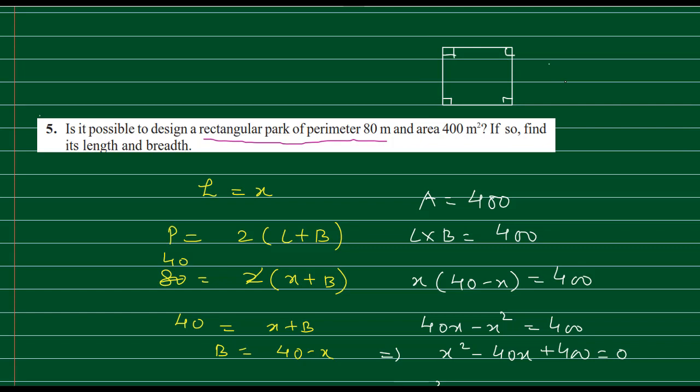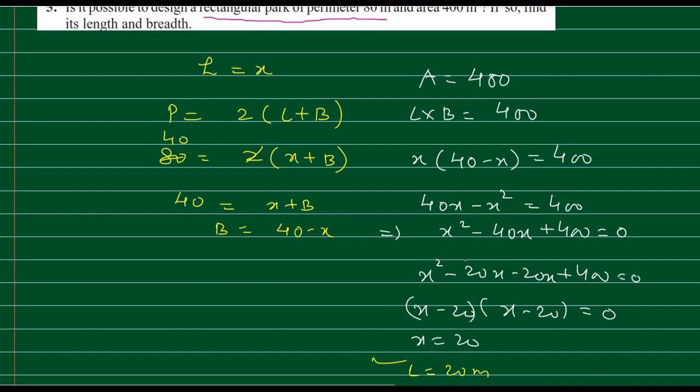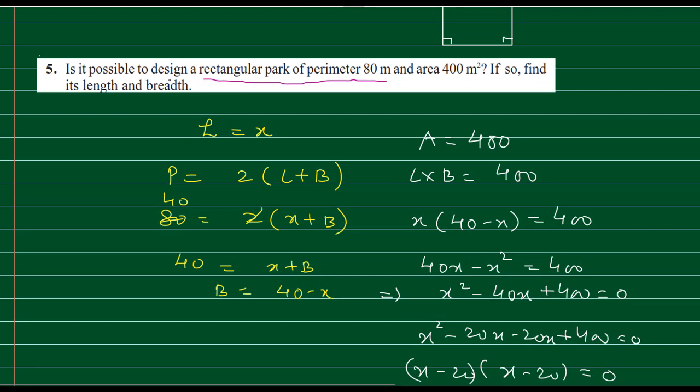What is a rectangle? A rectangle is a parallelogram in which one angle is 90 degrees. This square is also a parallelogram in which one angle, in fact all the angles, are 90 degrees. Opposite sides are equal and parallel. So it fulfills all the properties of a rectangle. So a square is a rectangle. Although we are getting a square field, a square park, that does not mean that the situation is not possible. The situation is absolutely possible without any doubt.